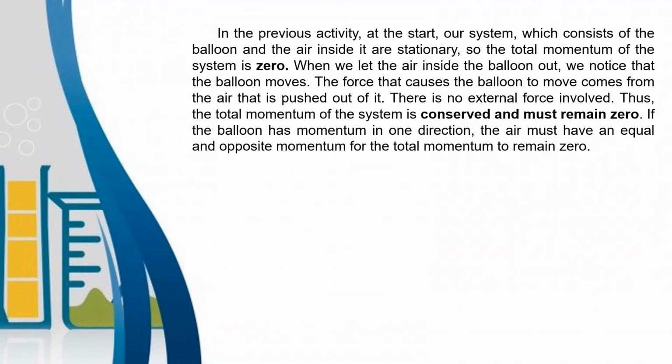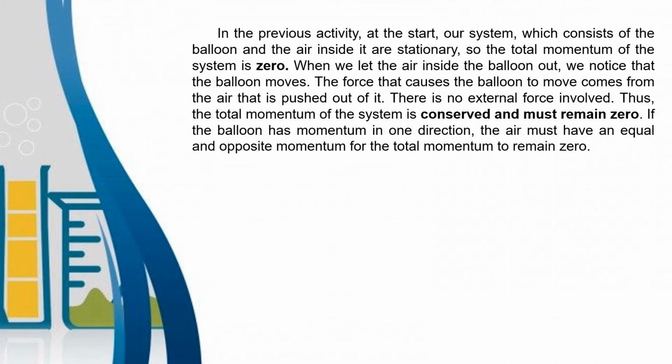In the previous activity, at the start, our system, which consists of the balloon and the air inside it, is stationary. So the total momentum of the system is 0. When we let the air inside the balloon out, we notice that the balloon moves. The force that causes the balloon to move comes from the air that is pushed out of it. So the reason why the balloon moves forward is because of the air that comes out.